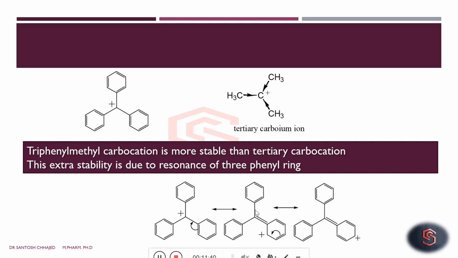So here the positive charge is taken care of in a better manner by resonance. It is well accommodated in the phenyl rings, so the carbon bearing phenyl rings will be better stabilized by the resonance effect of the phenyl rings than the tertiary carbonium. So the triphenylmethyl carbocation is much more stable than the tertiary carbonium ion.